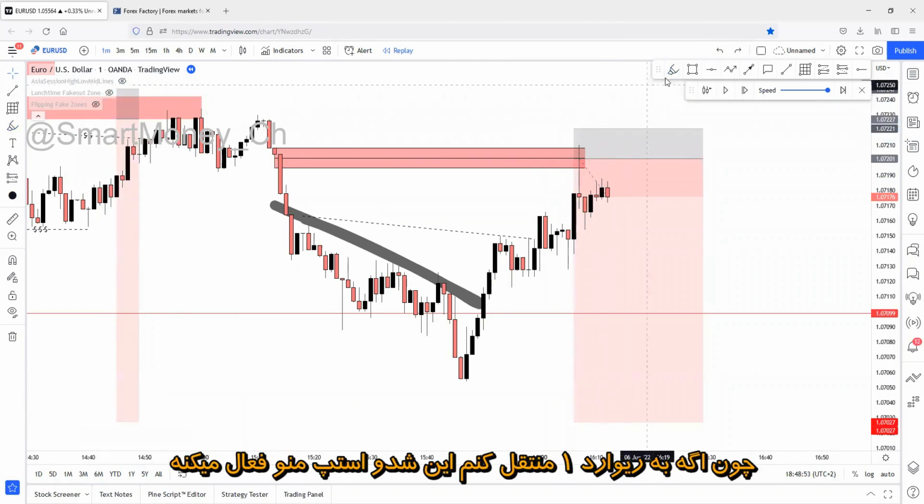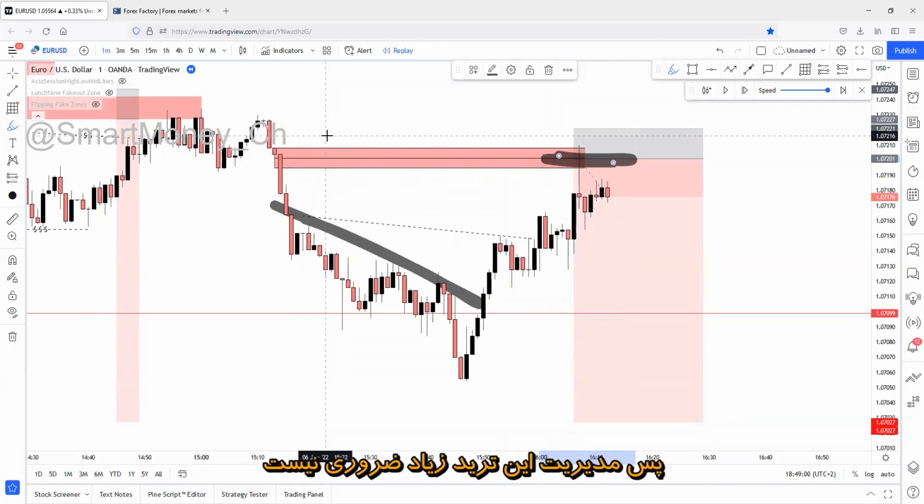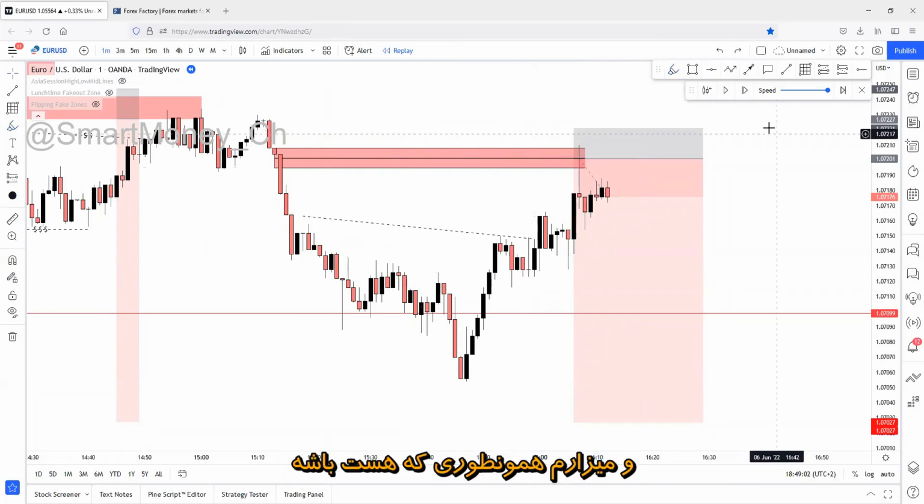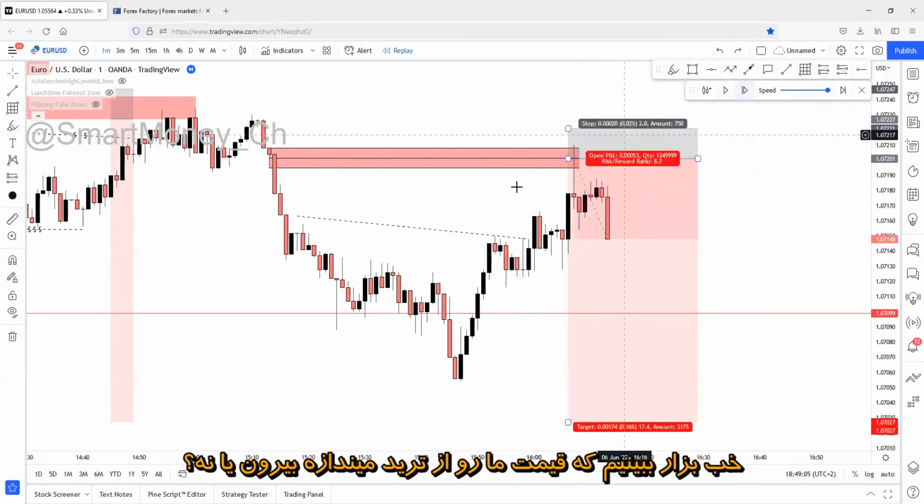That's the best possible scenario, because if I manage it to 1 risk reward ratio, then this tagging will actually sweep me out from the trade. So it's unnecessary to manage. I will just keep it the way it is. So let's see. There's a chance that price will sweep us out.